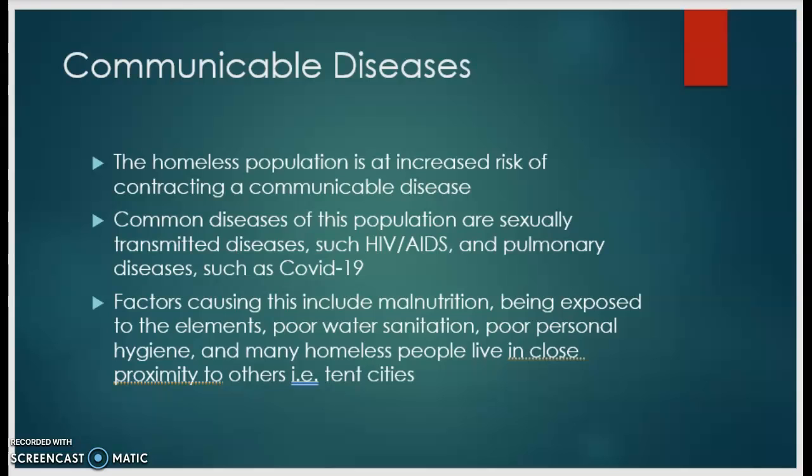Communicable diseases. The homeless population is at increased risk of contracting a communicable disease. Common diseases of this population are sexually transmitted diseases, such as HIV and AIDS, and pulmonary diseases, such as COVID-19. Factors causing this include malnutrition, being exposed to the elements, poor water sanitation, poor personal hygiene, and many homeless people live in close proximity to others, i.e., tent cities.